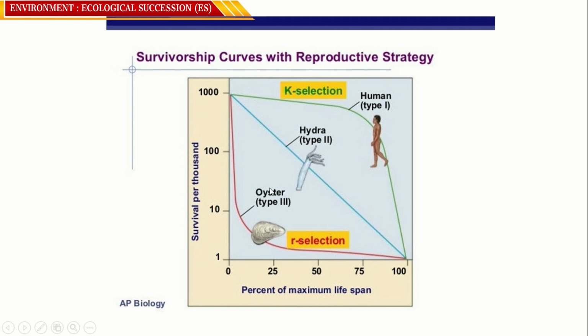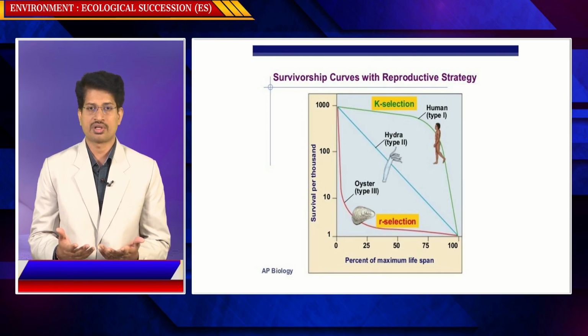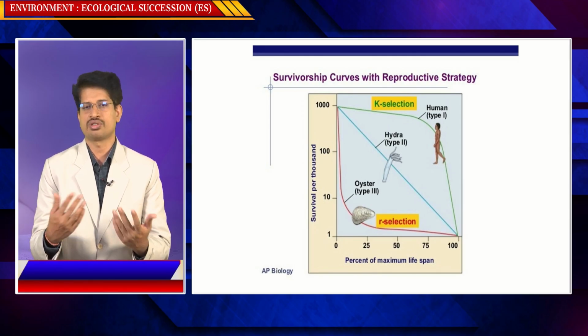Between these two characters, many lines can be drawn in this graph, where some will be acting in between, via media, and their survival ratio depends upon that. So R selection and K selection are adaptive mechanisms adopted by different organisms in biodiversity for better survival and succession.